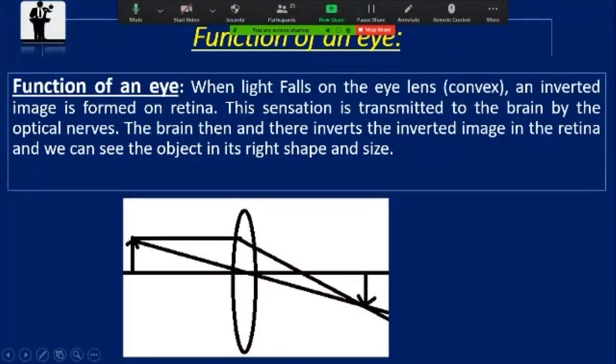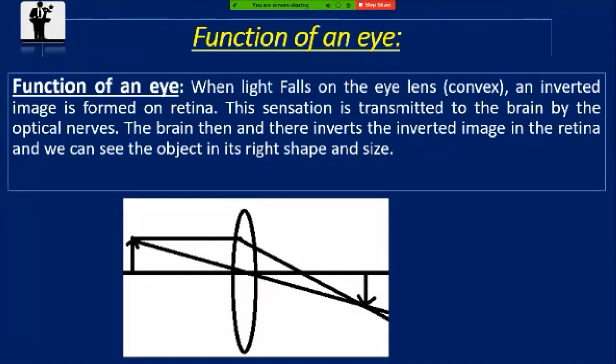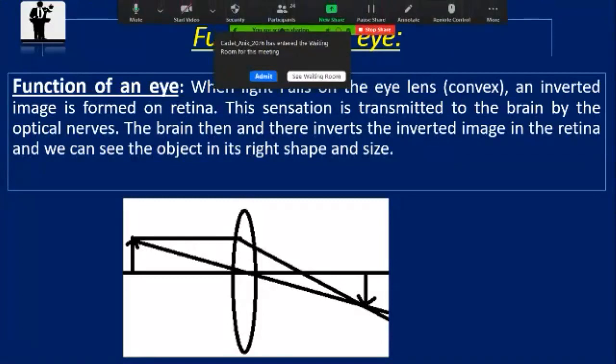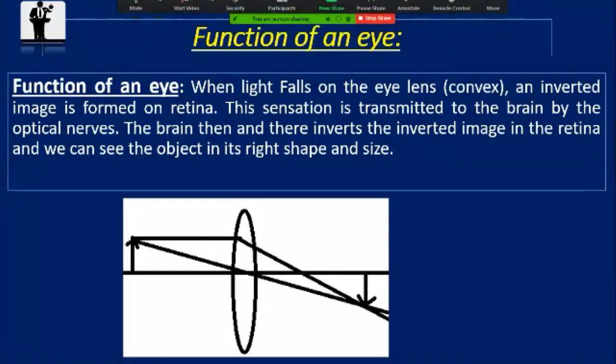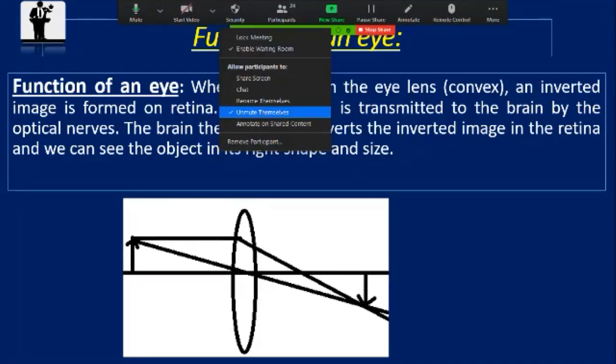Okay, my dear boys, you know it very well that the lens inside our eyes is a convex lens. So the nature of image formation of our convex lens is converging. When light rays come into our lens, after refraction these rays are incident at a point, and this point is the indication of our image.